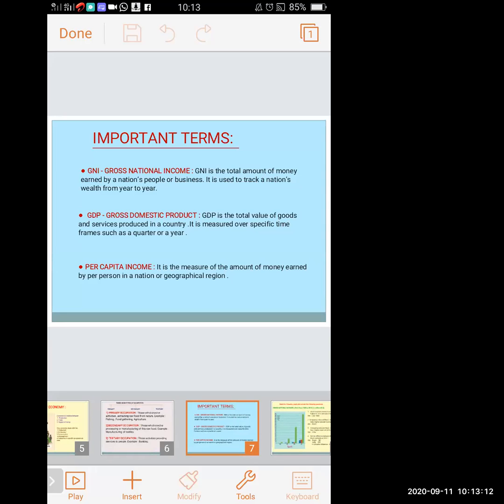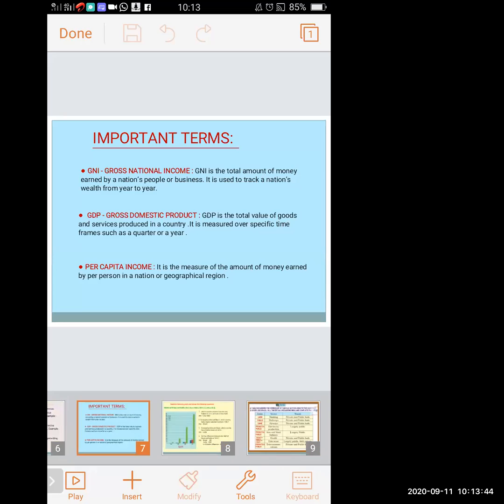GNI means the total amount of money earned by a nation's people or business. It is measured year to year. GDP means gross domestic product. It is the total value of goods and services produced in a country. It is measured over a specific time, quarterly or yearly. Per capita income is the measure of the amount of money earned per person in a nation.